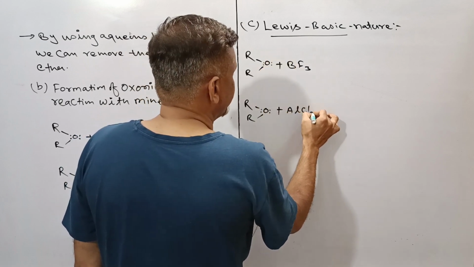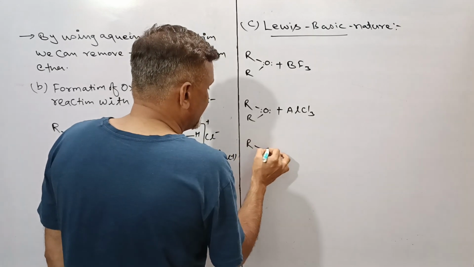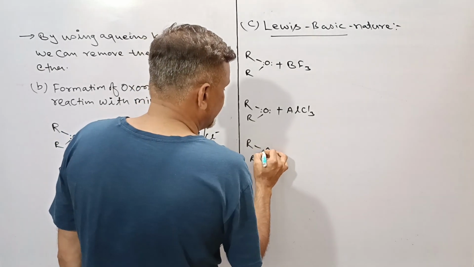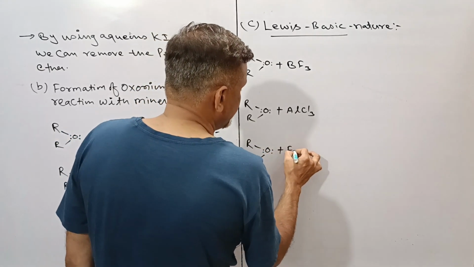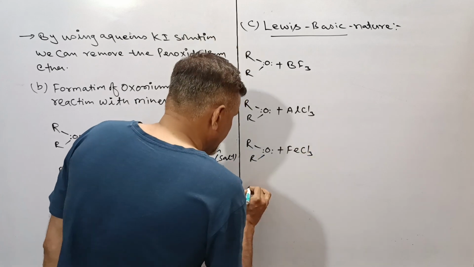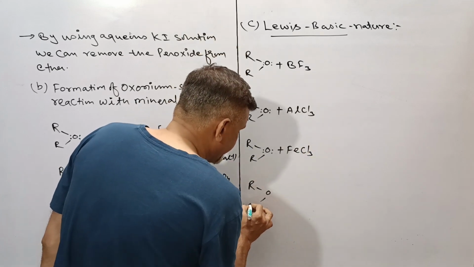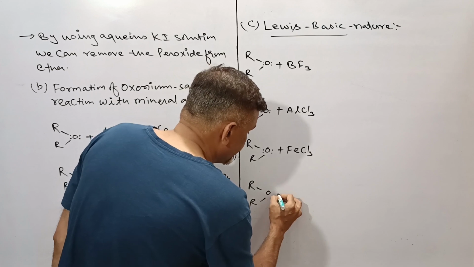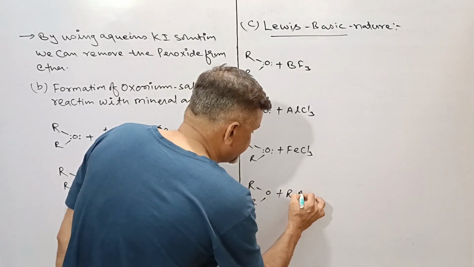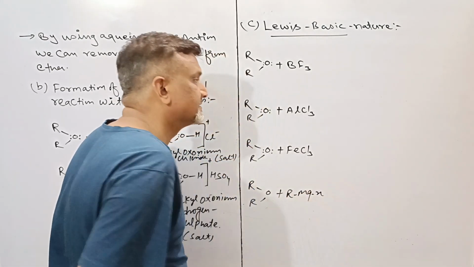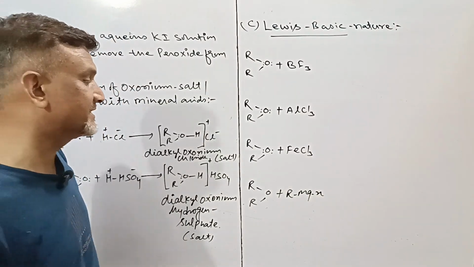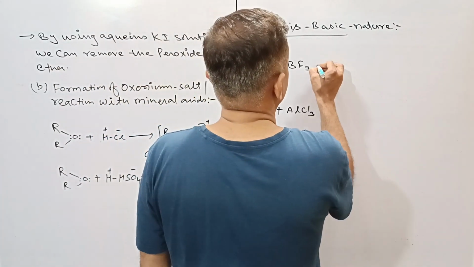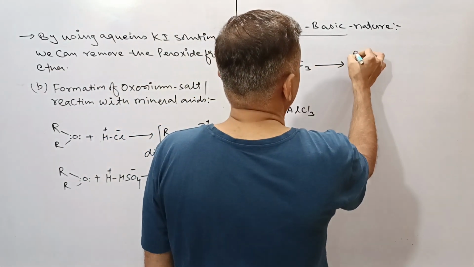Aluminum chloride, ROR, and FeCl3, ROR, and this is the Grignard's reagent, RMgX. If we go with this kind of reaction, then here will be formation of the salt.